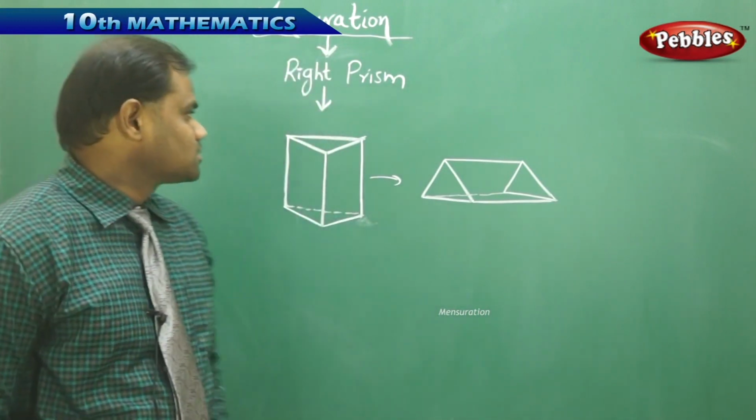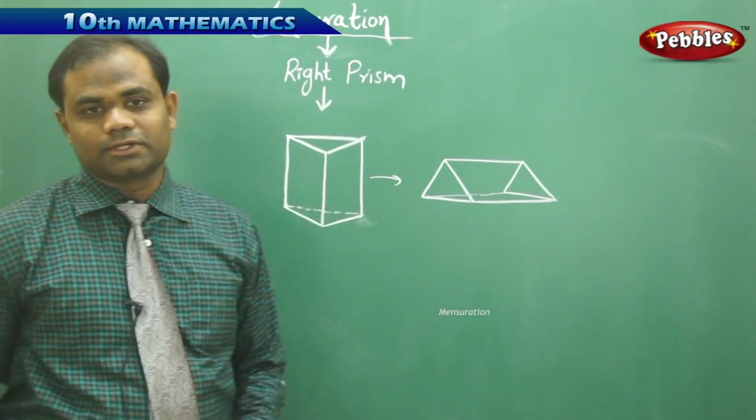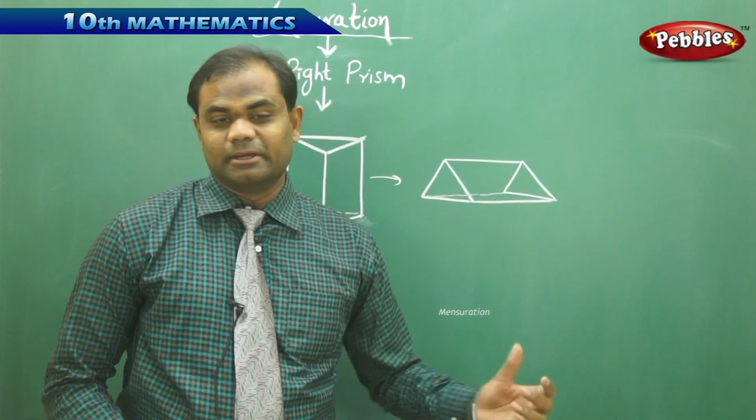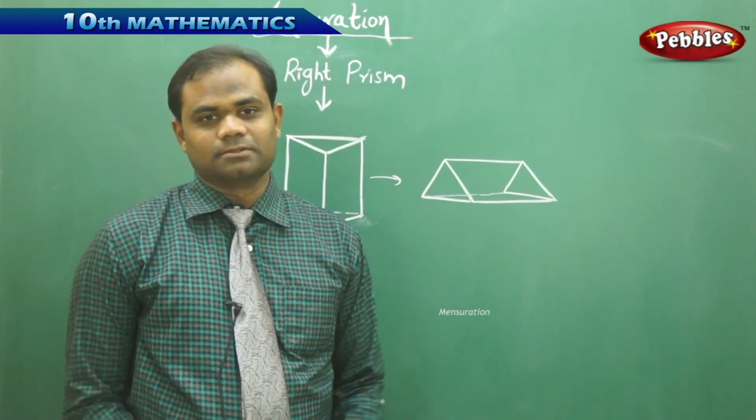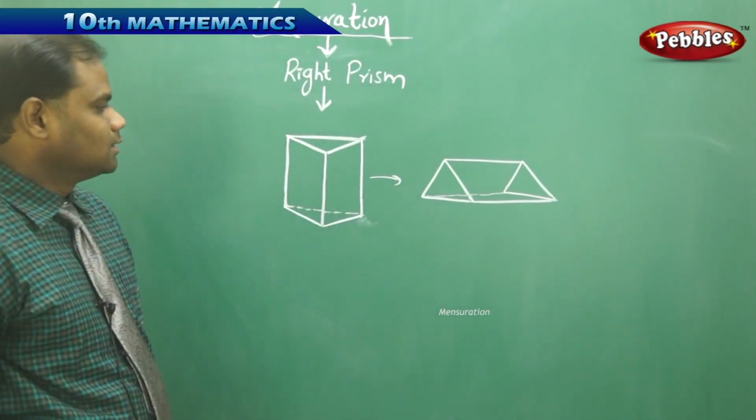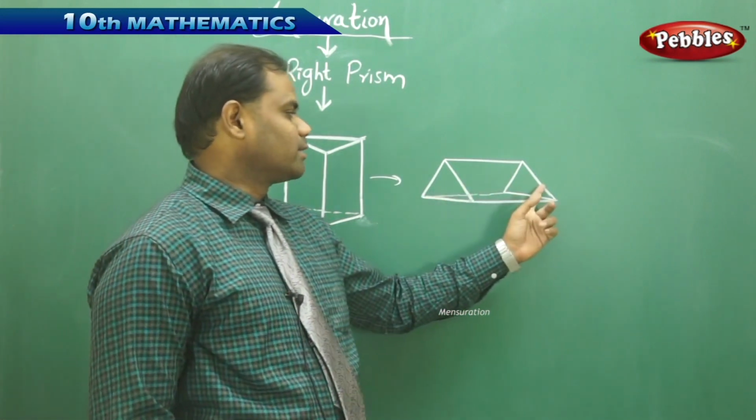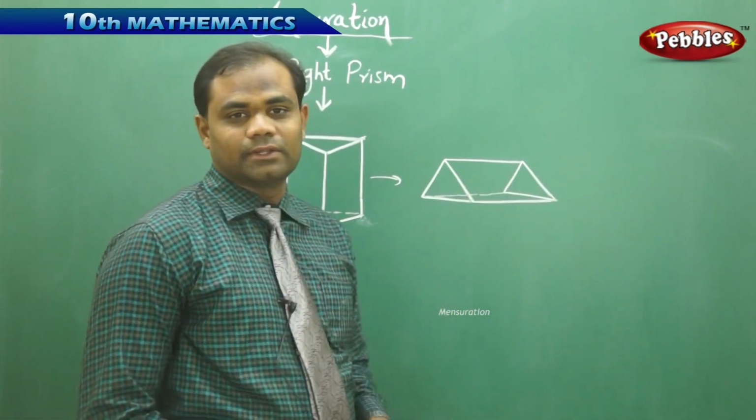Prism is the next solid structure which we are going to consider in mensuration. Now, what is a prism? Usually a solid which has two triangular regions and rectangles is a prism.